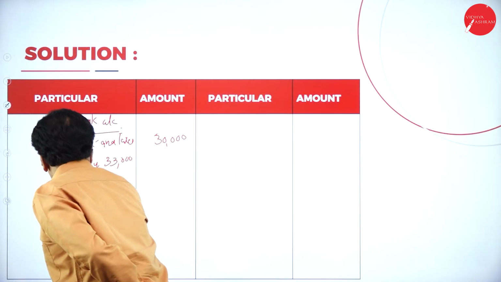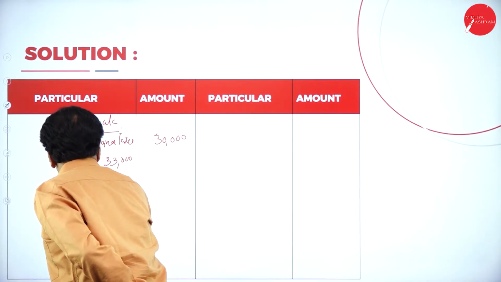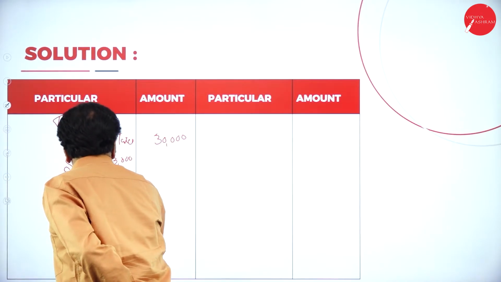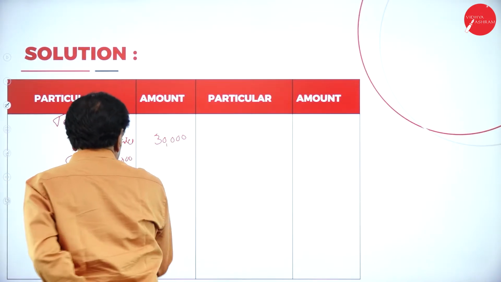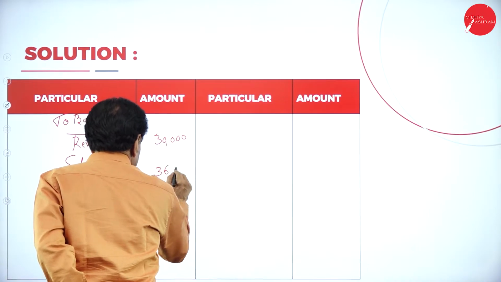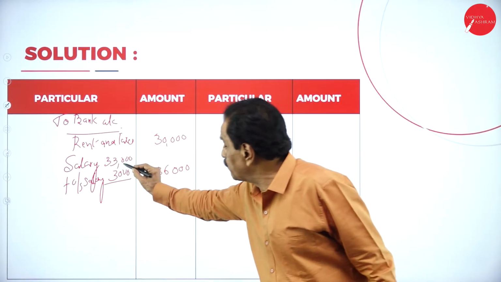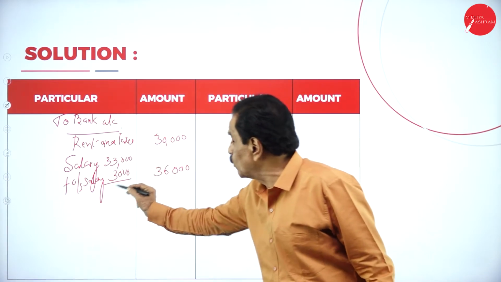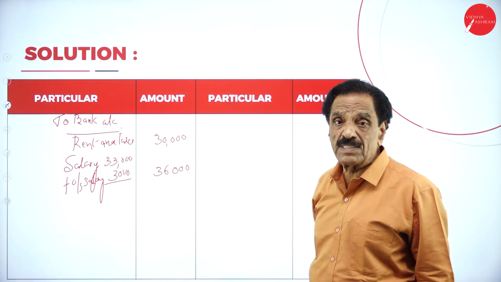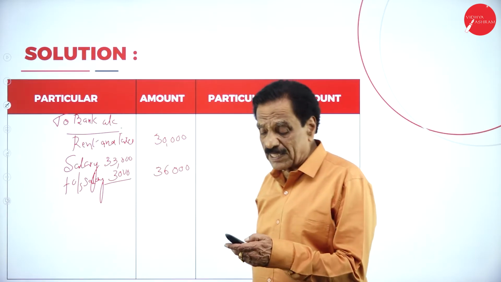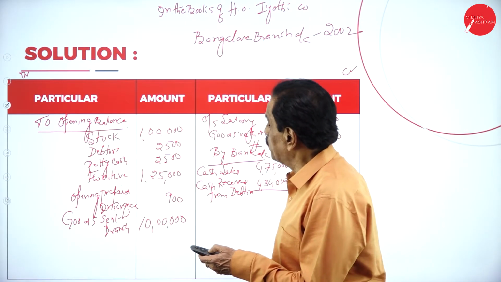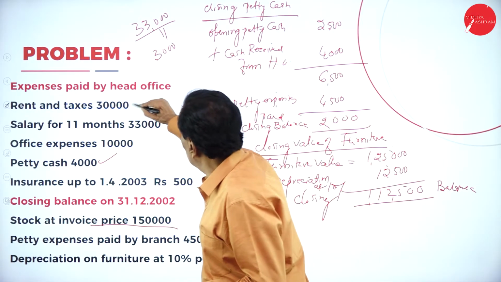Plus outstanding salary 3,000. It becomes 36,000. I think you understand. How much you have to pay? 36,000. So that expenditure is over.